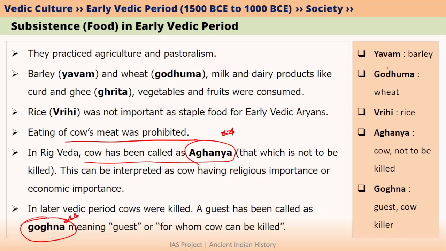Let's quickly look at some of the words we have encountered. Barley was called Yavam. Wheat was called Goduma. Rice was called Vrihi. And Aganya means cow. The literal meaning of Aganya is the animal that should not be killed. Gogana means guest. The literal meaning of Gogana is cow killer, or a person for whom the cows are killed. Please remember all these terms.